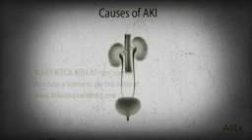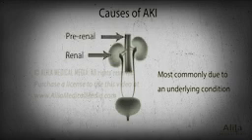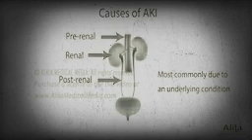While AKI can be caused by a rapidly progressing intrinsic kidney disease, it is most commonly a consequence of an underlying condition outside the kidney. Causes are classified as pre-renal, renal, and post-renal, with pre-renal being most common.